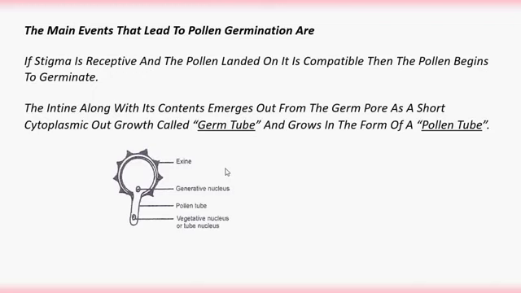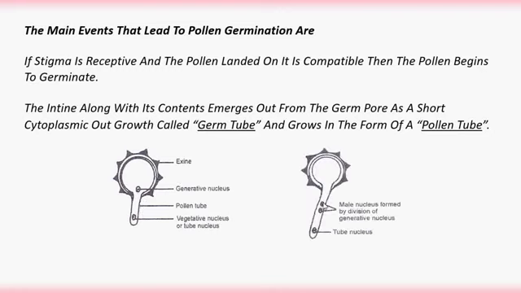Let's see the photograph. So here is a pollen grain. The pollen grain is covered with two layers. The outer one is exine and the inner one is intine. The exine leaves some gaps, or exine is absent in particular areas. Those regions are called the germ pores. So through the germ pores, the intine develops as a cytoplasmic outgrowth called the germ tube, and when it is elongated, it is called the pollen tube.